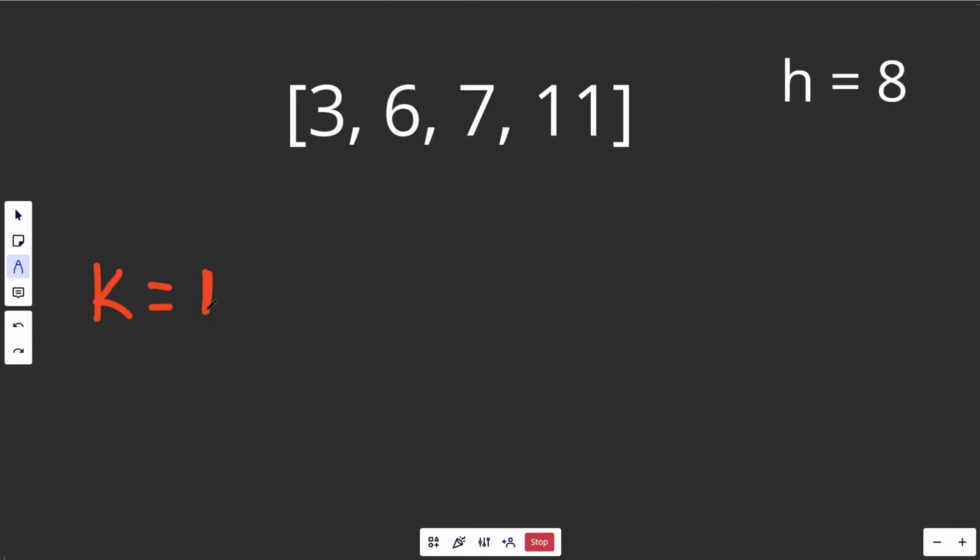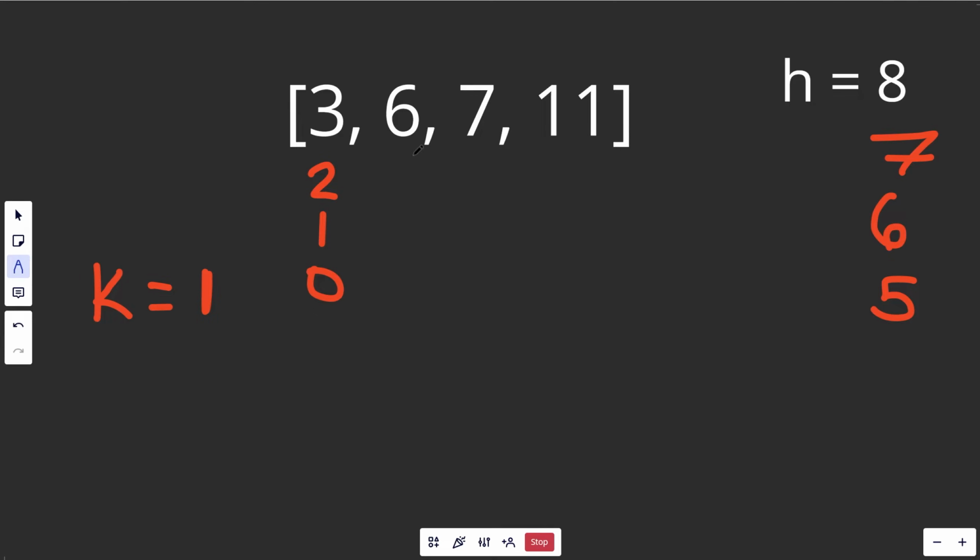Well, let's try the smallest number 1. Does that work? Does 1 banana per hour work? Well, if that's true, say we eat from left to right here, we'd spend 1 hour to get this down to 2, and so we'd then have 7 hours. We get it down to 1, we'd have 6, we'd get it down to 0, and we'd have 5 hours left.